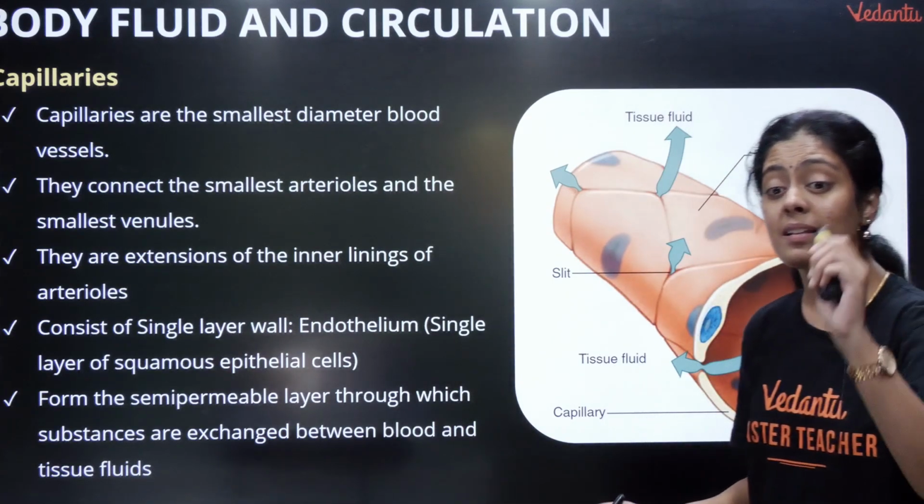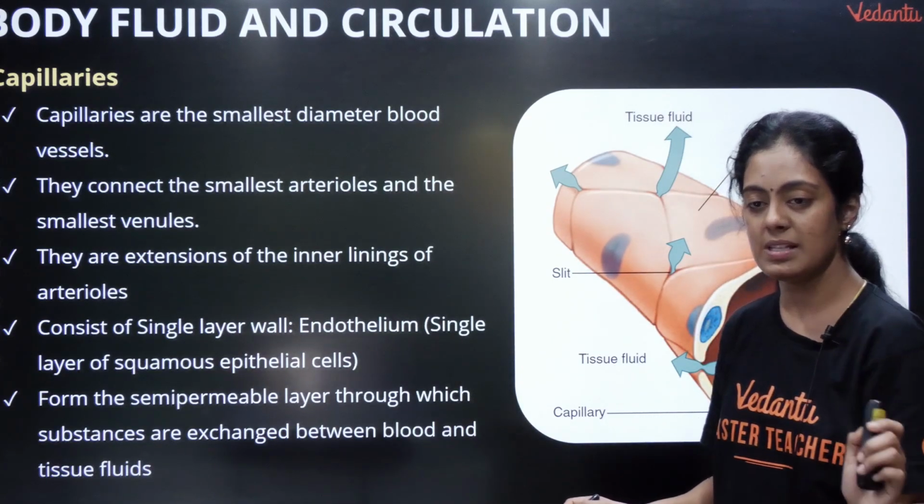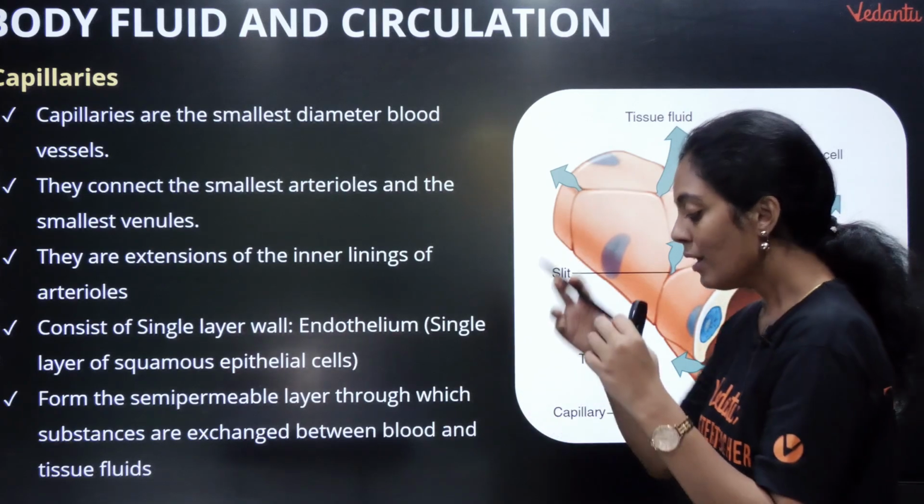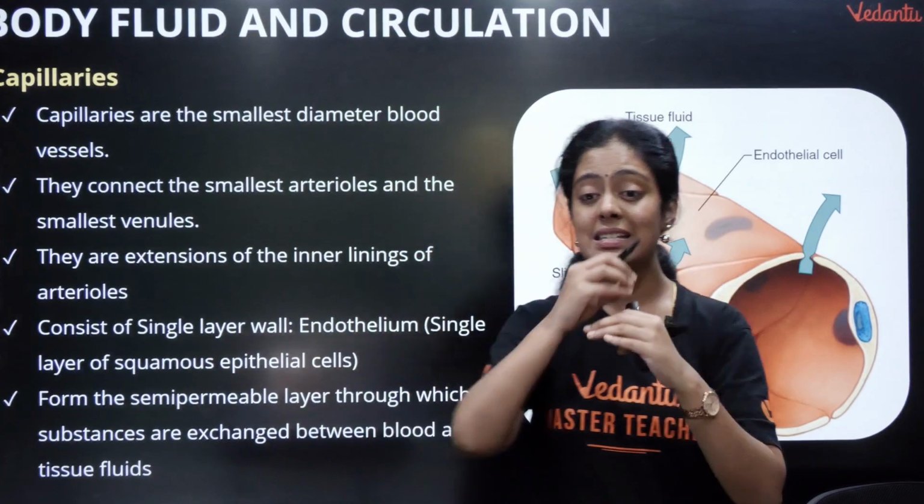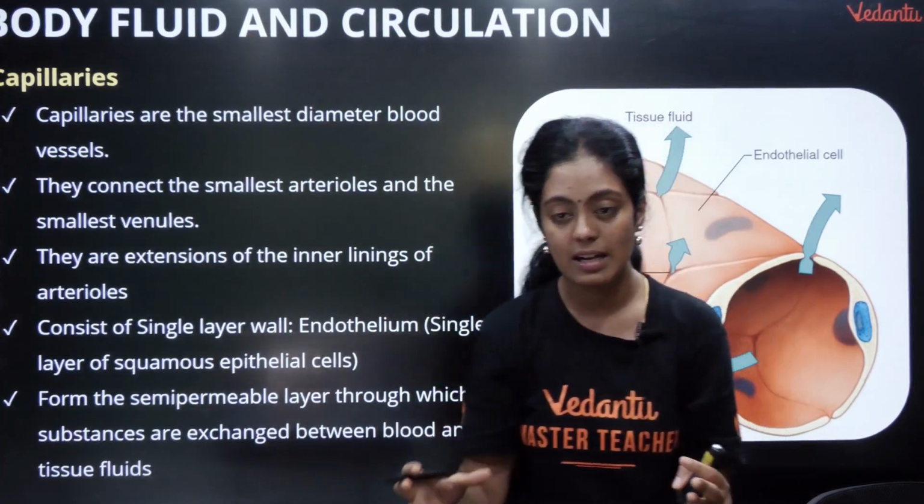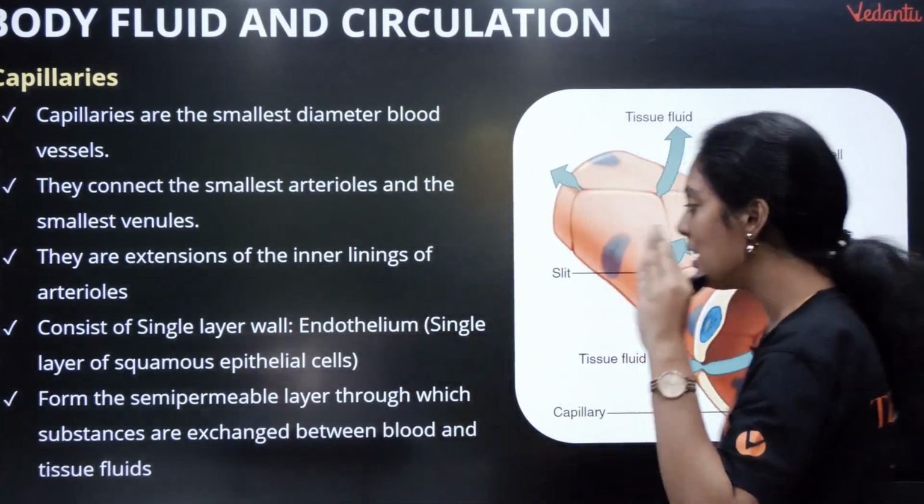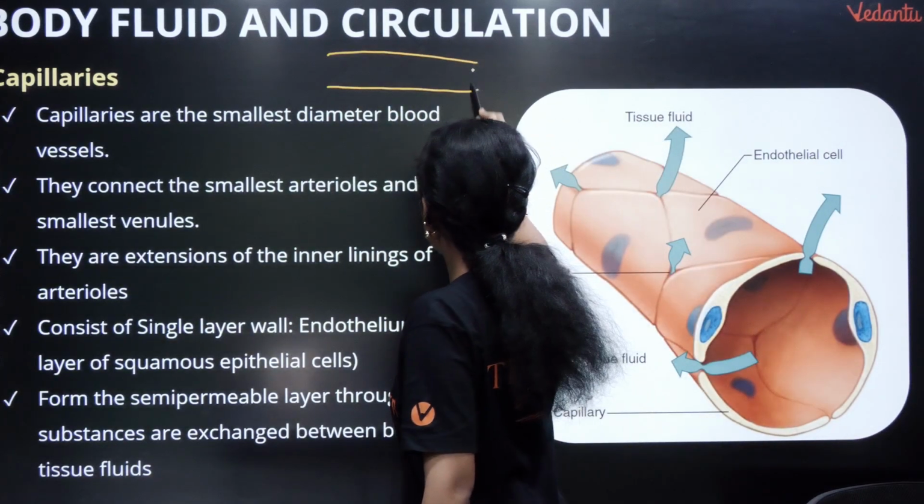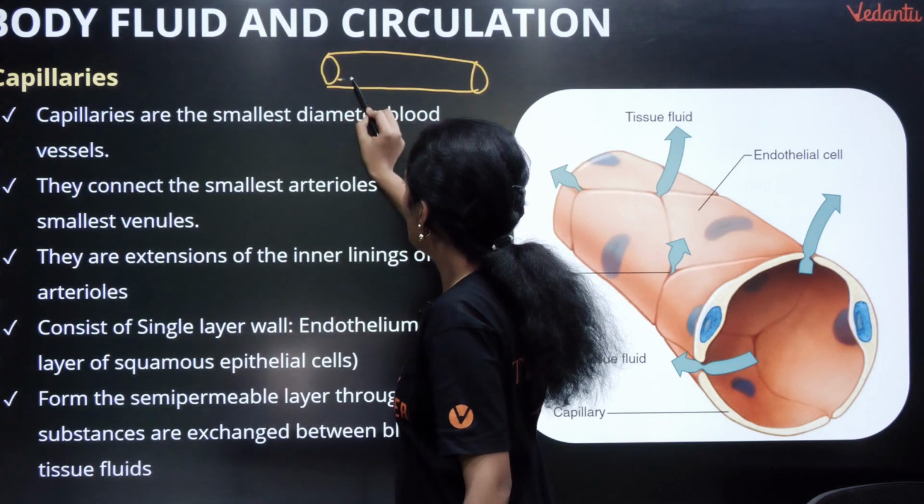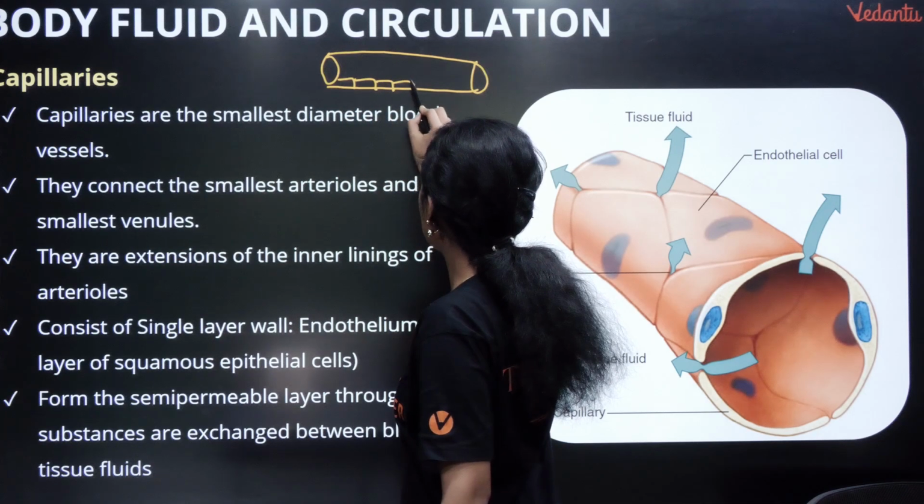Ipo capillaries. Capillaries na enna? They are the smallest diameter blood vessel. Okay, so what are they going to do? They are going to connect your arterioles to your venules. Okay, so they are the extensions of the inner lining of arteriole. They consist of a single layer wall. Ipo pasangla, idha enoda blood vessel na, the blood vessel is lined by a single layer of epithelium pasangla.